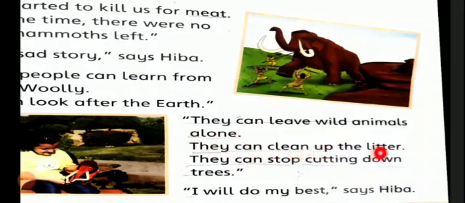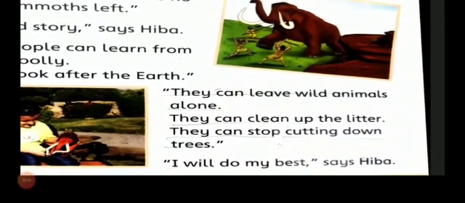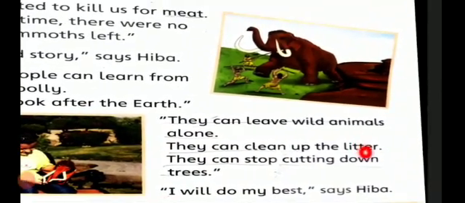They can clean up the litter. Dear students, please underline litter. L-I-T-T-E-R. Litter. Come on, the next one line.